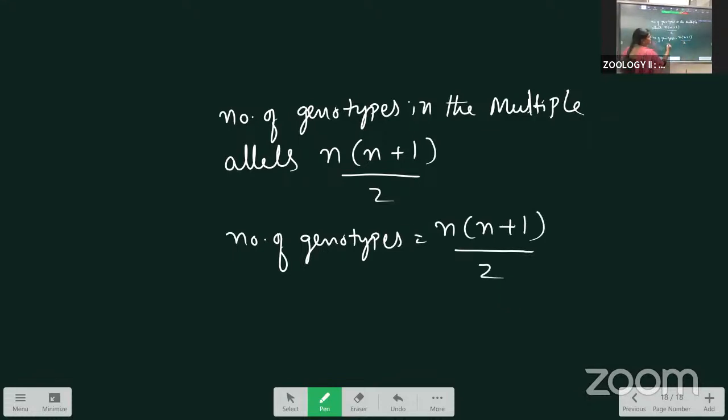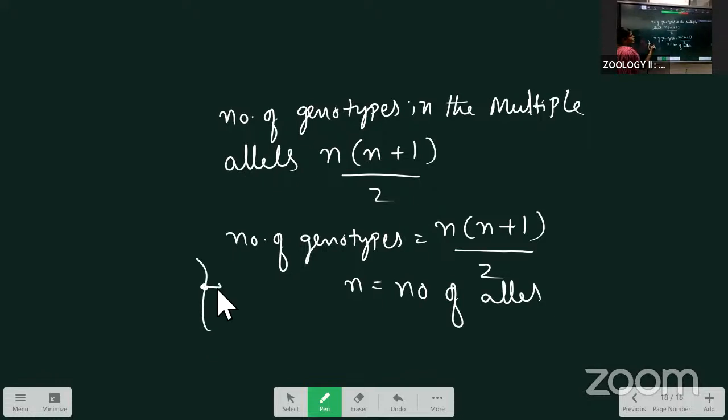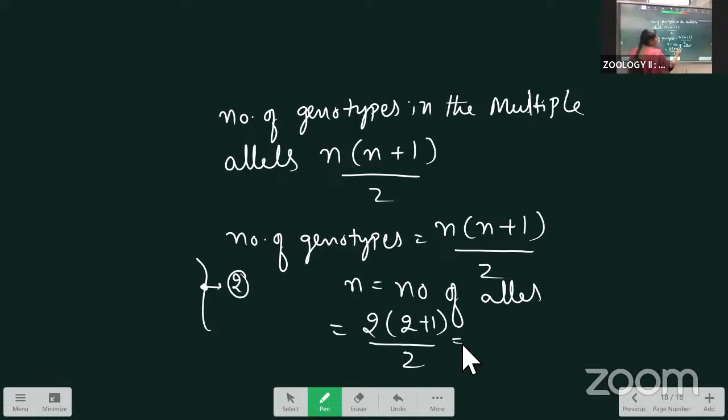What is n? N is the number of alleles. For example, normally a gene expressing one character has 2 alleles. Substituting here, n is equal to 2. 2 into 2 plus 1 by 2, that is 6 by 2, which means 3 genotypes are formed.